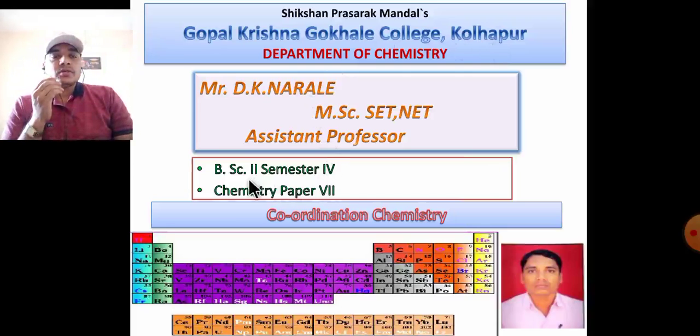Today we will discuss B.Sc-II semester 4 chemistry paper 7, inorganic chemistry. Today we'll discuss coordination chemistry. Coordination chemistry is the branch which deals with the study of coordination compounds.